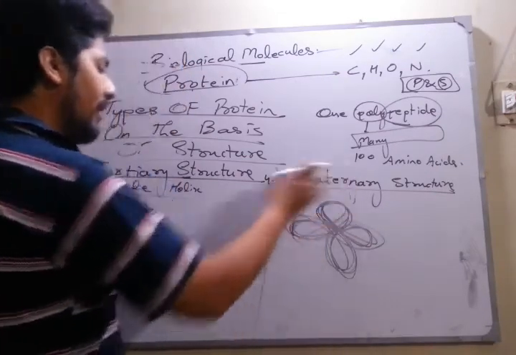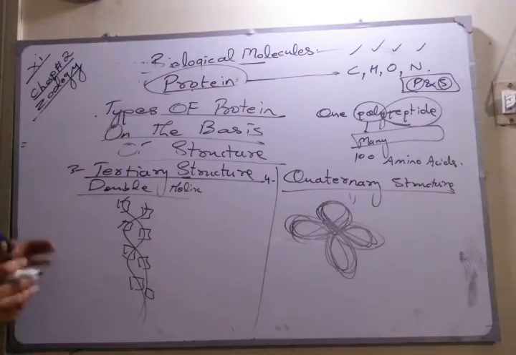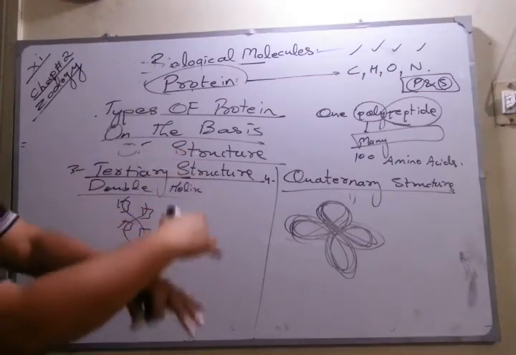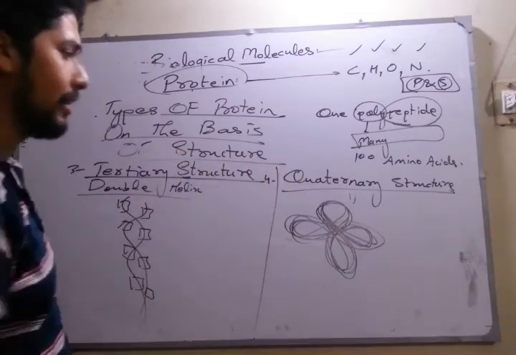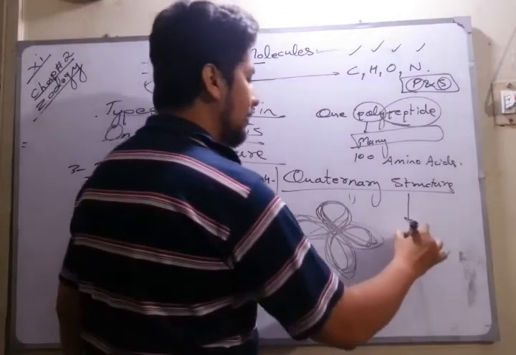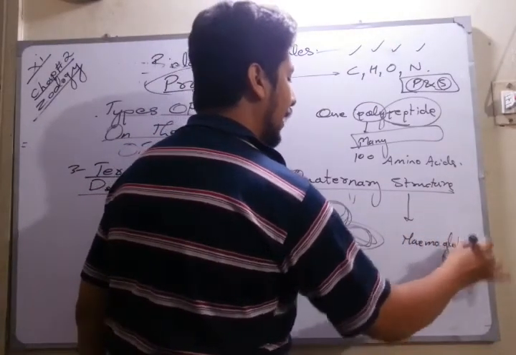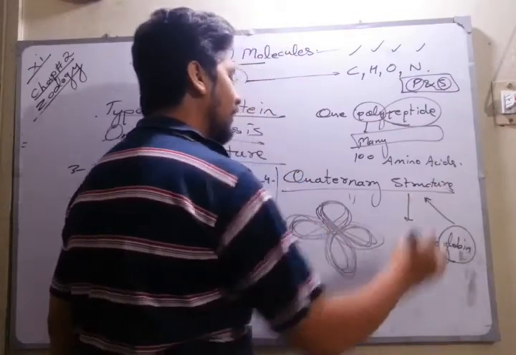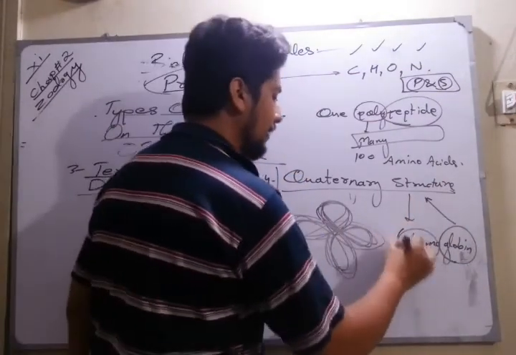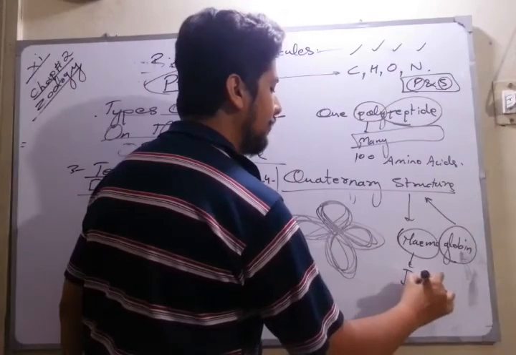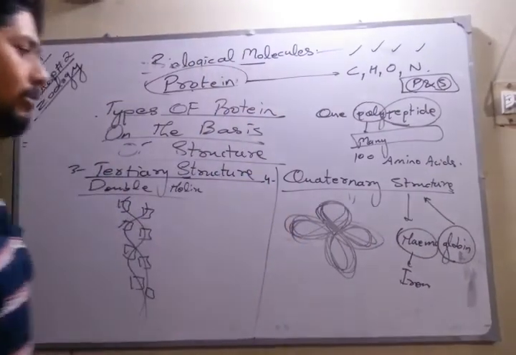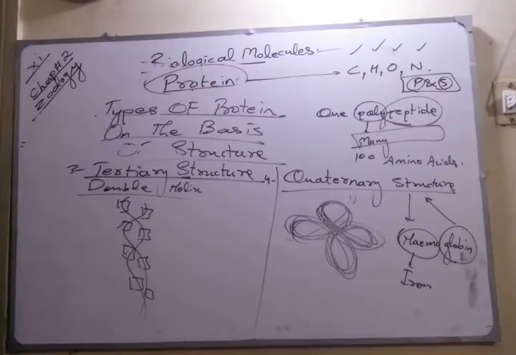Basically, the quaternary structure is a type of protein formed when two tertiary structures combine. In the case of hemoglobin, the globin part of the protein is basically the quaternary structure, and heme is the iron part.